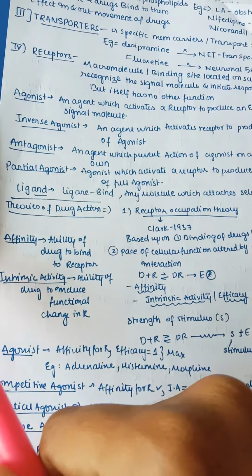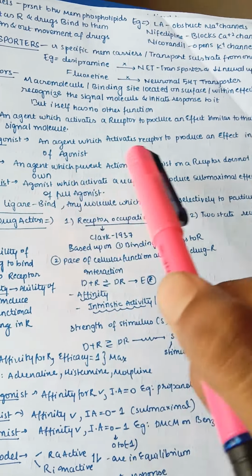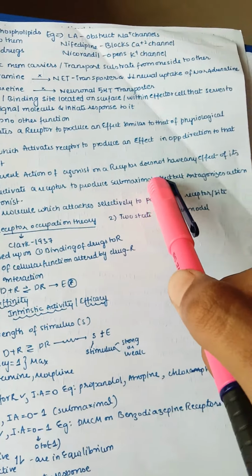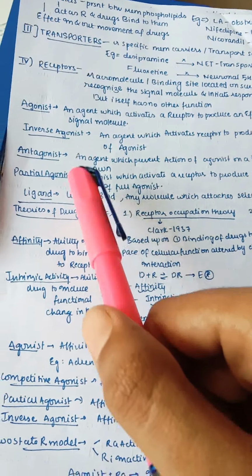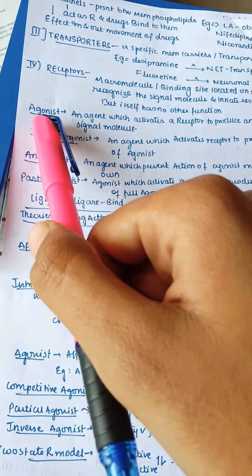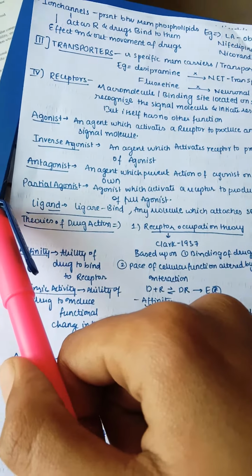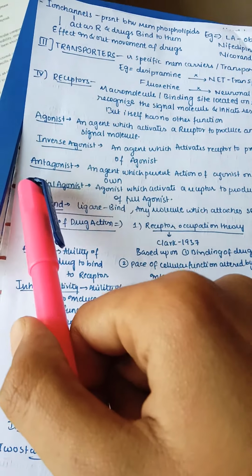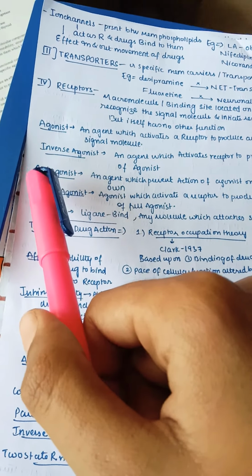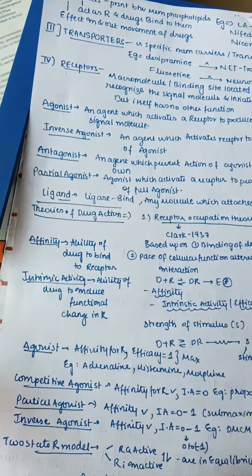Next, an antagonist is an agent which prevents the action of the agonist on a receptor and does not have any effects of its own. So the antagonist's work is to stop the agonist, but an inverse agonist is the reverse of the agonist.